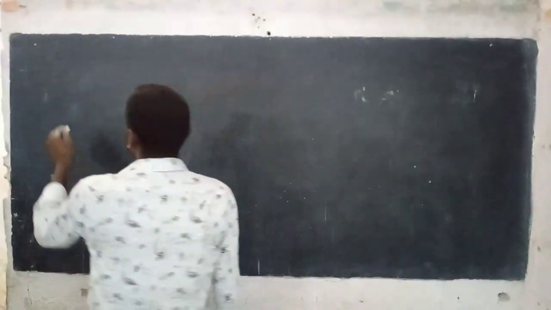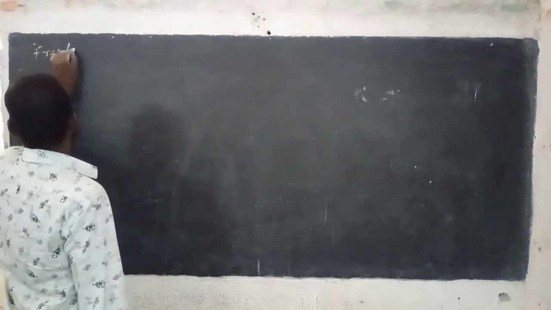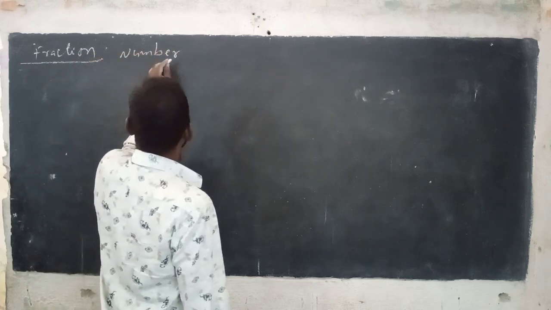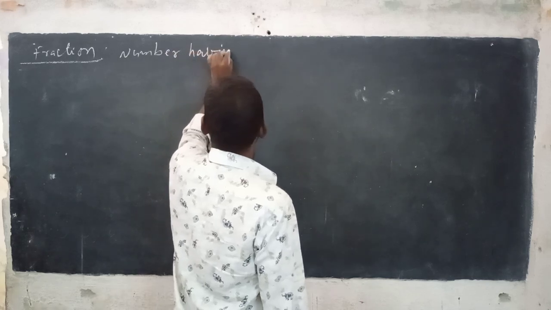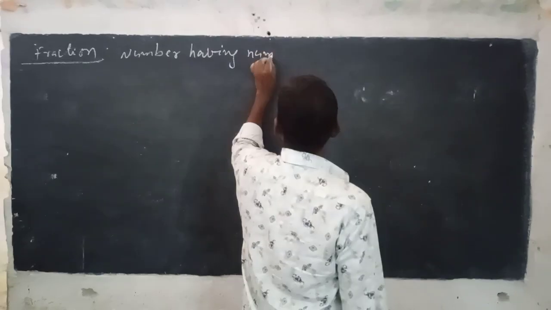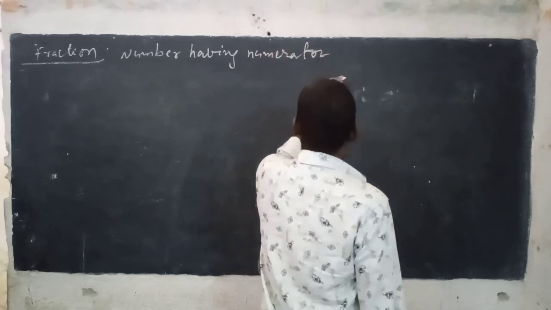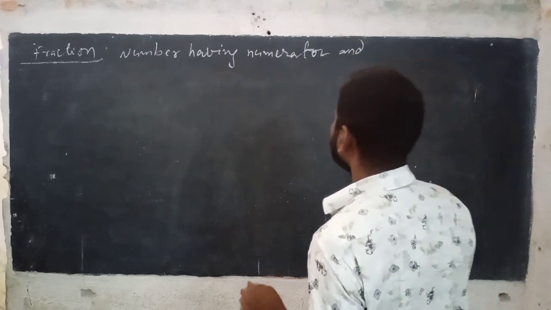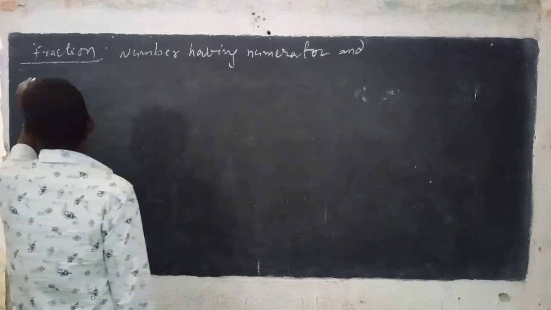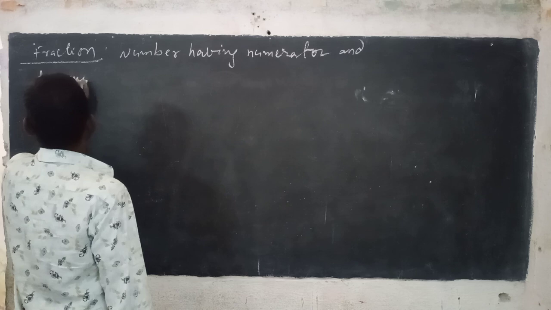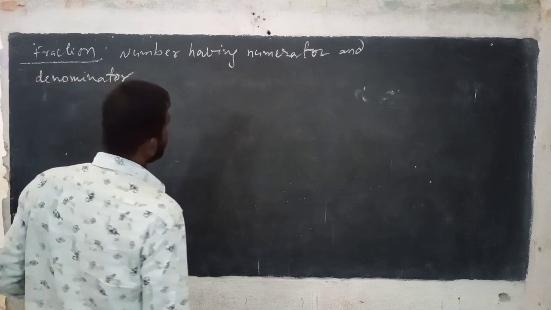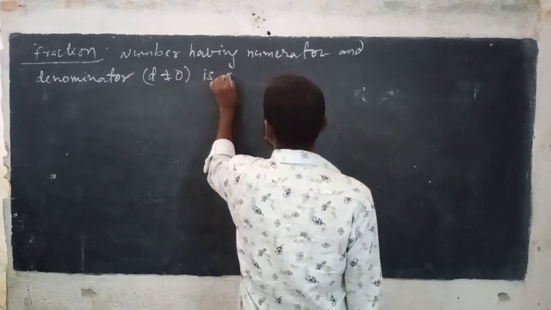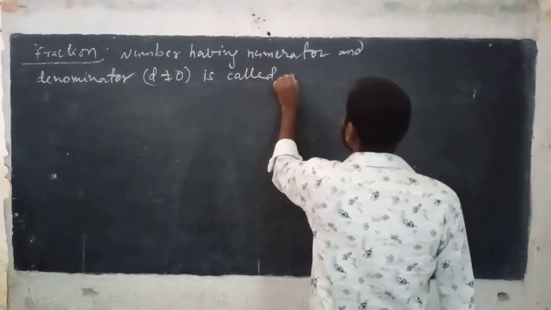See here, fraction: number having numerator and denominator, d not equals to 0, is called fraction.